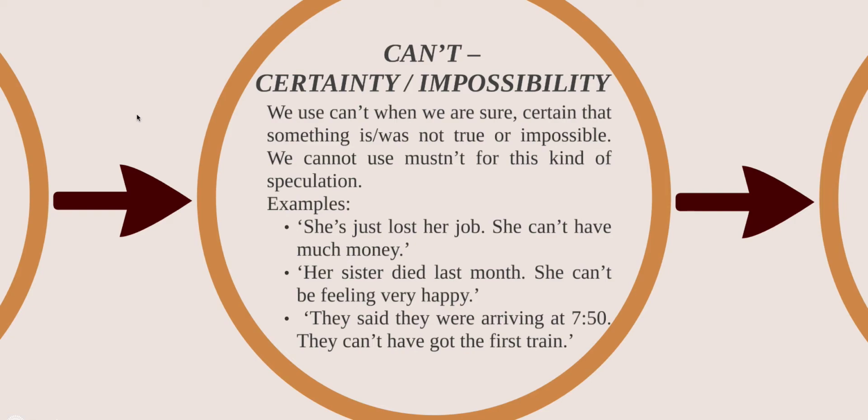Okay. Can't: impossibility. We use can't when we are certain that something is or was not true or impossible. We cannot use mustn't for this kind of speculation. Examples. She just lost her job. She can't have much money. Her sister died last month. She can't be feeling very happy. They say they were arriving at 7:50. They can't have got to the train.